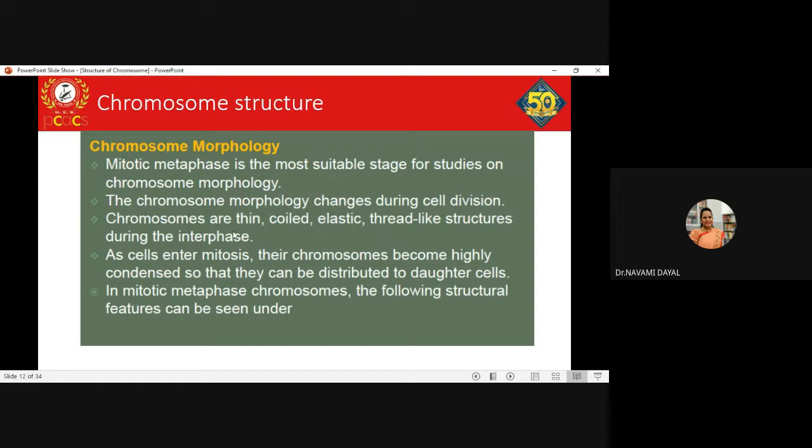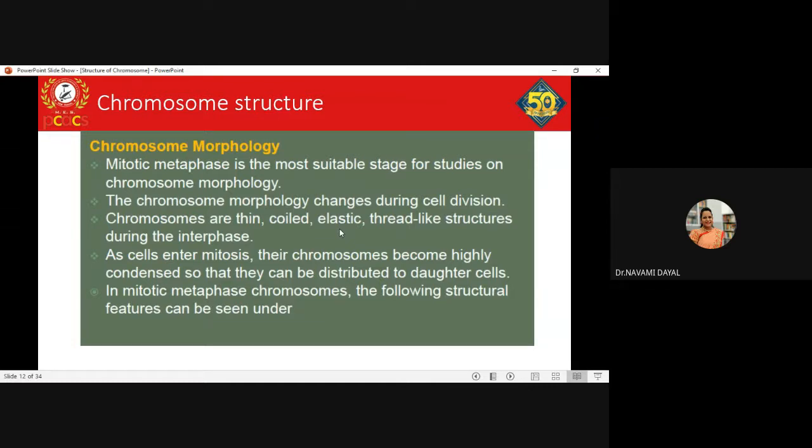So we already know how the chromosome morphology changes from thin, coiled, elastic thread-like structures during the interphase stage. Then once the interphase stage is completed, as the cells enter mitosis, the chromosome slowly and steadily tries to condense itself so that it can be distributed into the daughter cells equally.